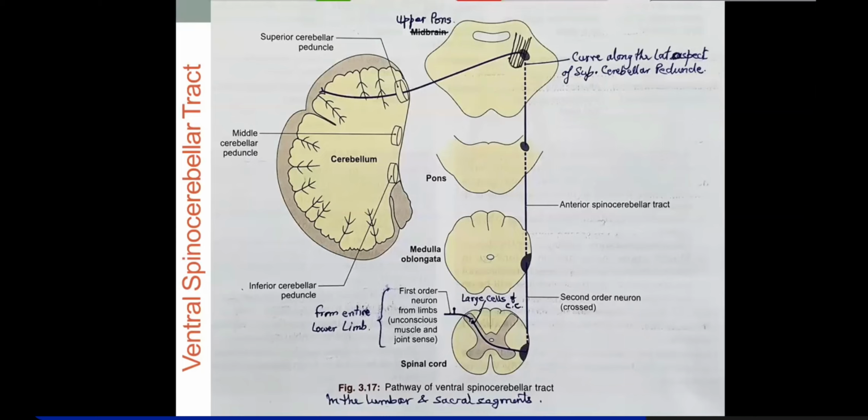Through the superior cerebellar peduncle of the same side, they enter the cerebellar hemisphere of the same side. These are the special points, and actually the second order neurons of the ventral spinocerebellar tract are large cells.